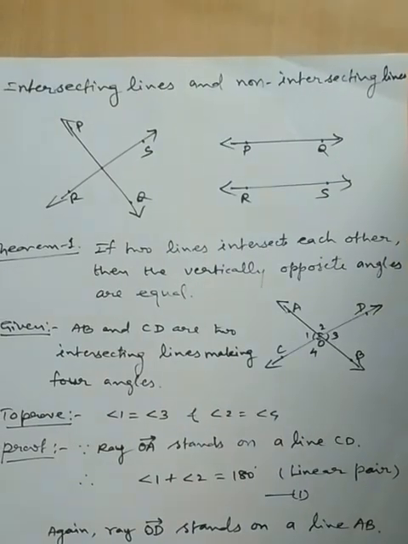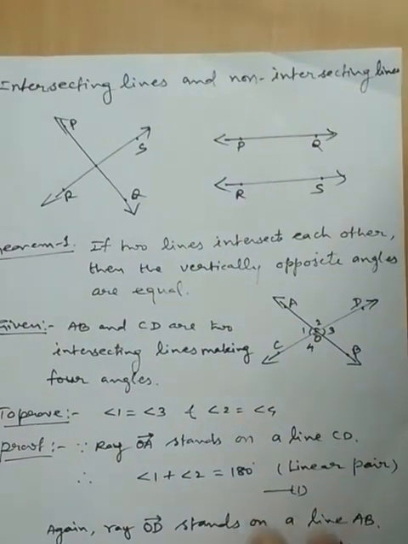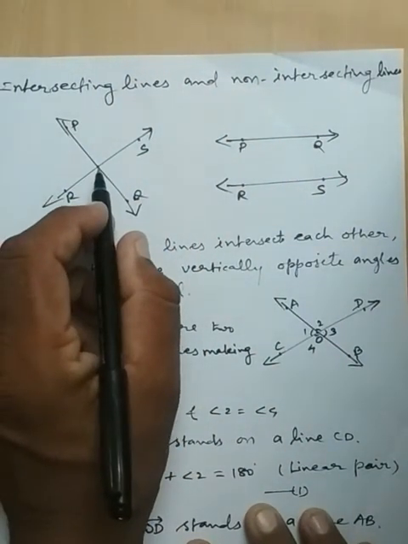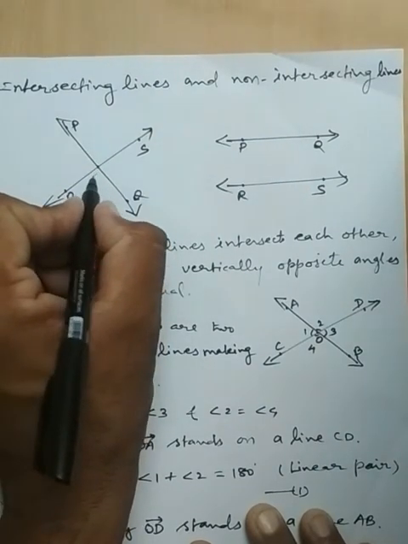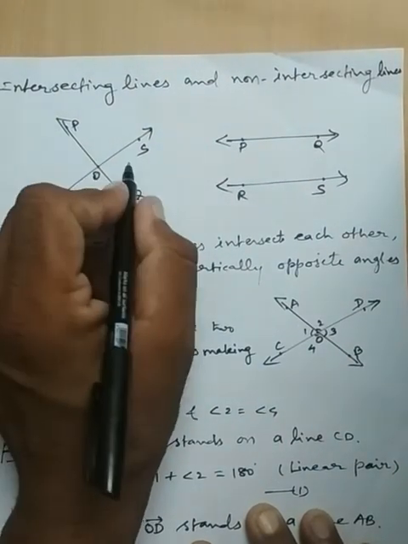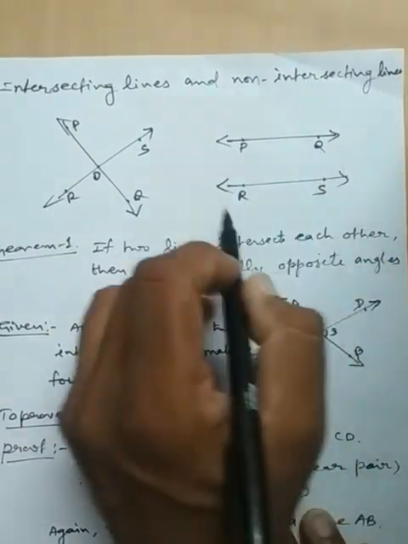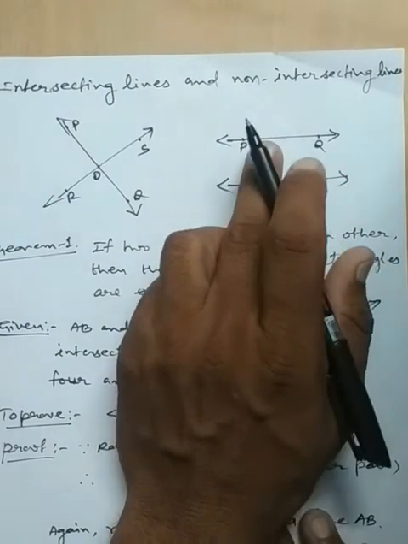Next thing is intersecting lines and non-intersecting lines. If two lines intersect each other, these are intersecting lines. Intersecting lines intersect at a point and make four angles. But non-intersecting lines do not intersect at a point, so they do not make an angle between them.